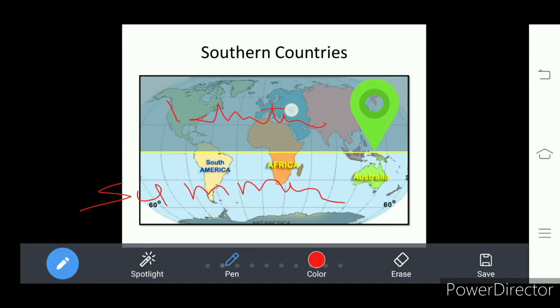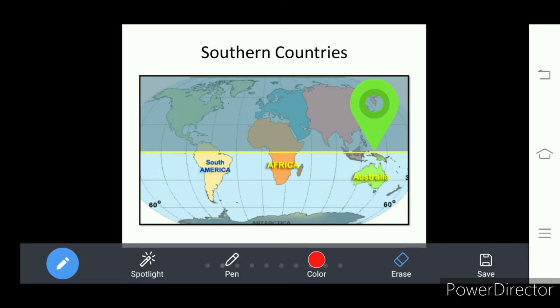When we get summer here, winter comes there, because it depends on the sun's position and the earth's rotation as well as revolution around the sun. We will discuss this in the coming class.